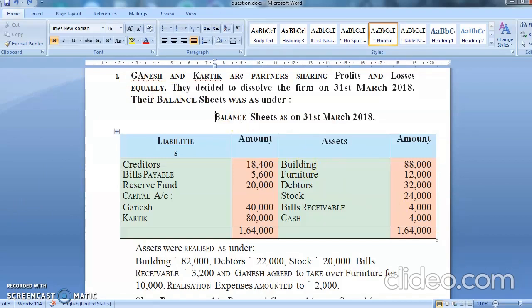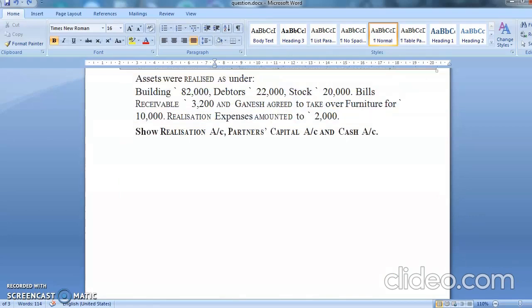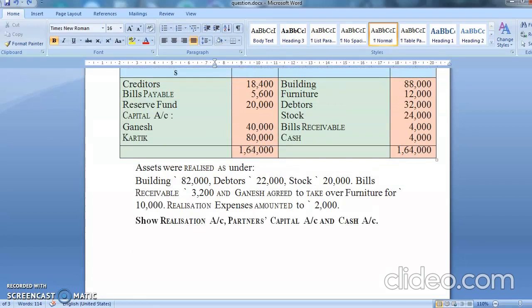Liability side and asset side, you have creditors, bills payable, general reserve, capital account of Ganesh and Karthik, building, furniture, debtors, stock, bill receivable, cash. All assets were realized. Realized मतलब you get the money after selling it. Building 82,000, debtors 22,000, stock 20,000, bill receivable 3,200. And Ganesh agreed to take over furniture.